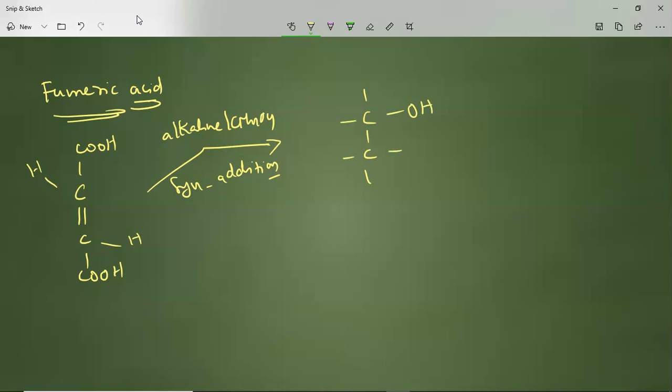This is the carboxylic acid functional group, there is another carboxylic acid functional group, and OH groups attached like this. This is called syn addition.